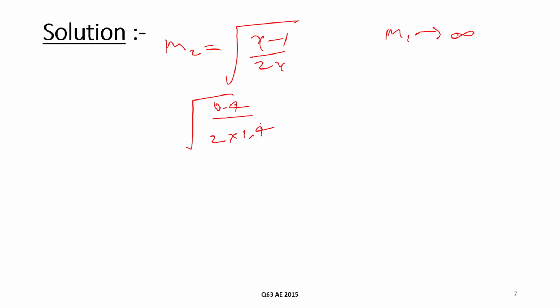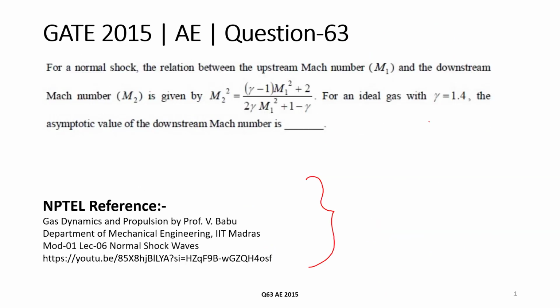If we put this value in the calculator, we will get 0.37796. So our asymptotic downstream Mach number will be 0.378. This is the answer.